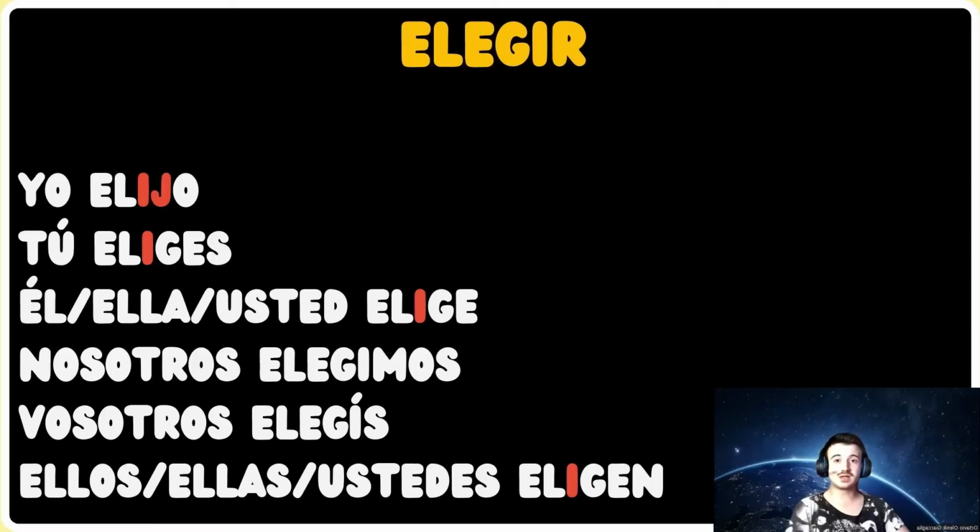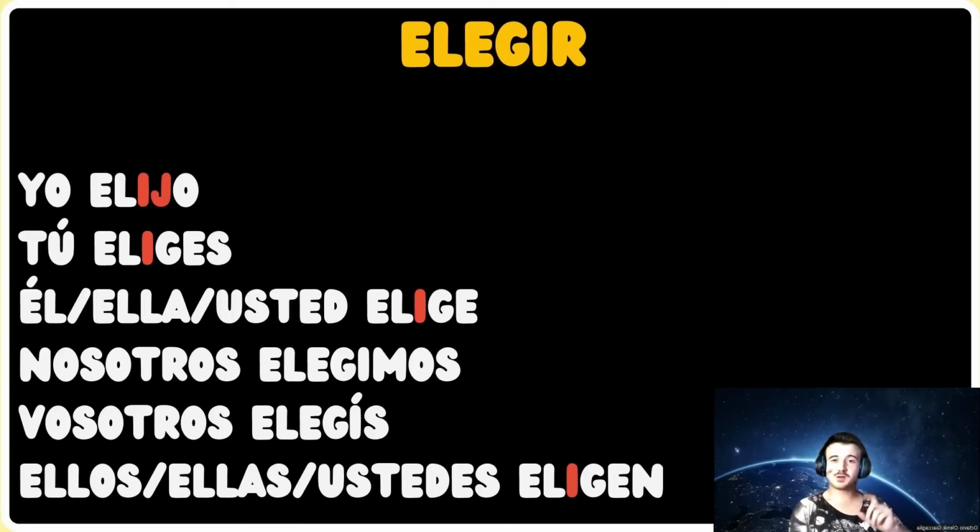Also, you may have noticed that vosotros and nosotros do not follow this irregularity, and that's something which happens in every irregularity in Spanish when it comes to the present tense. Nosotros and vosotros are conjugated as if they were regular verbs, even if the verb follows irregularities for every other grammatical person.